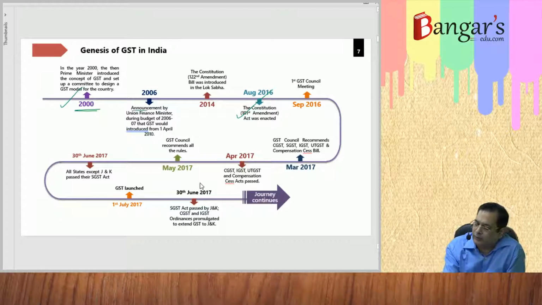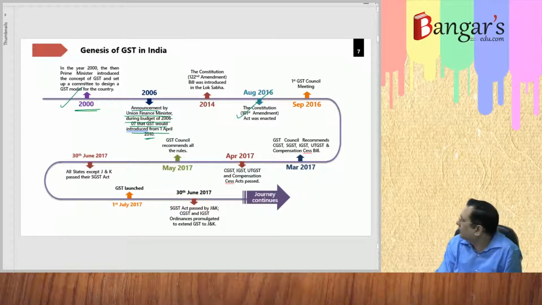The announcement by the Union Finance Minister during the 2006-7 budget was that GST must be introduced from 1st April 2010. Then in 2014, the Constitution 122nd Amendment Bill was introduced in Lok Sabha, which was duly passed in